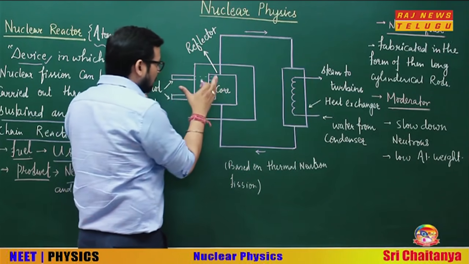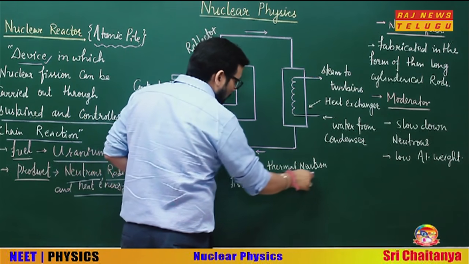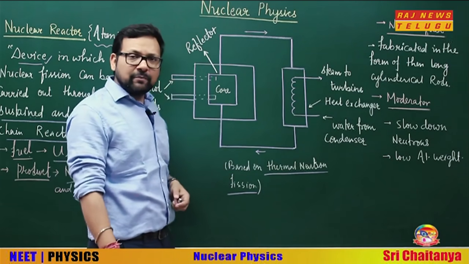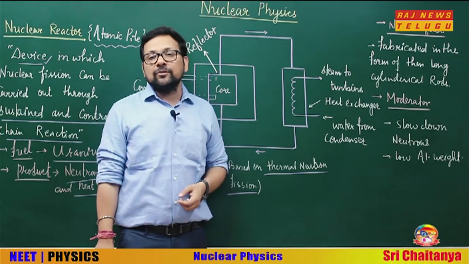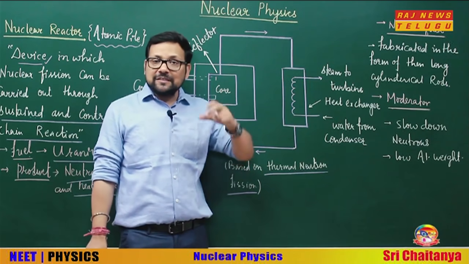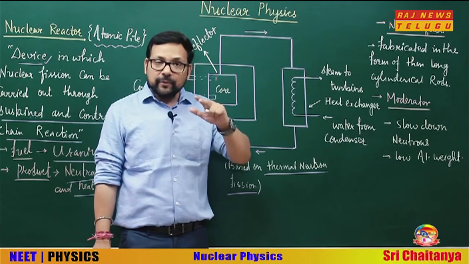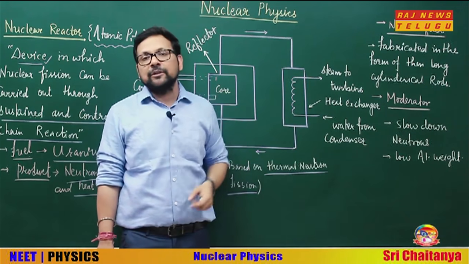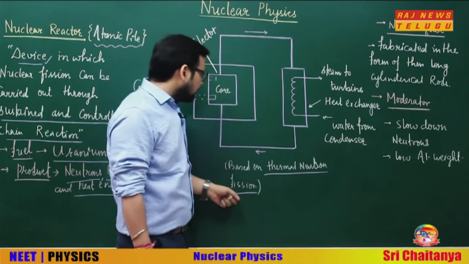First of all, this diagram is based on thermal neutron fission. You remember what a thermal neutron was? Thermal neutrons are the neutrons whose speed is slowed down by the moderator. Speed slowed down, slowed neutrons are called thermal neutrons. Okay, so this diagram is for this fission.